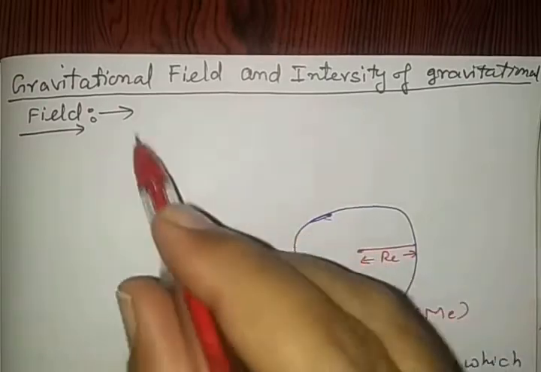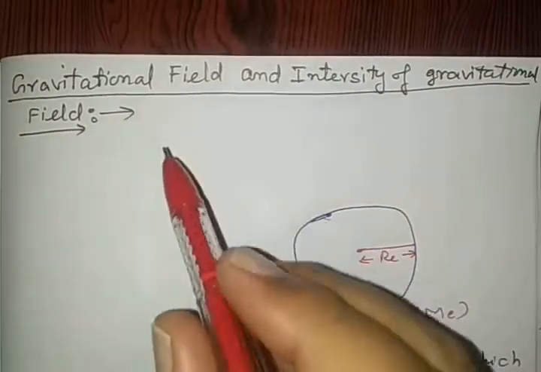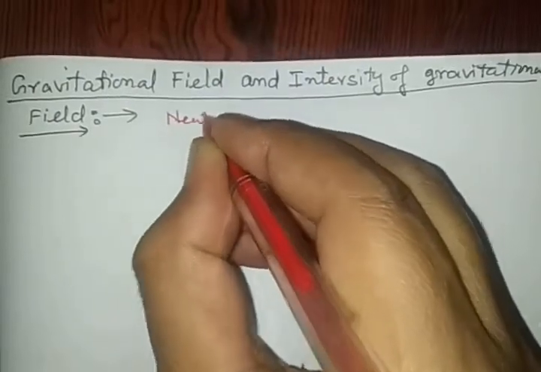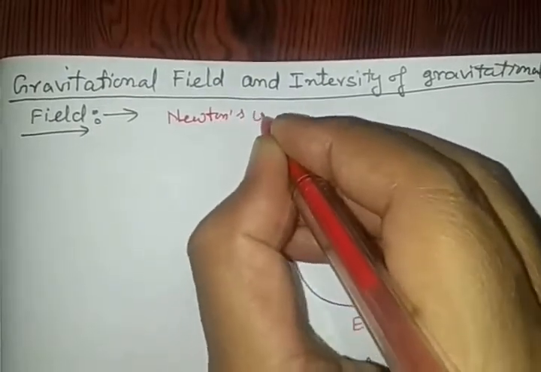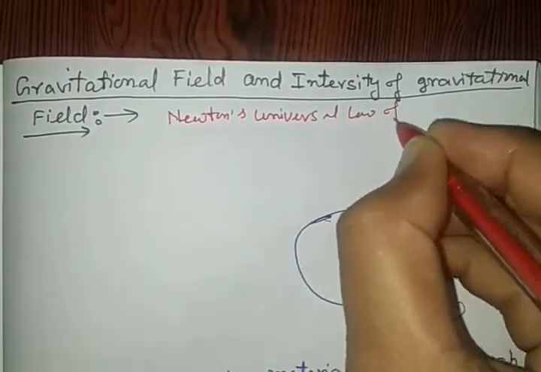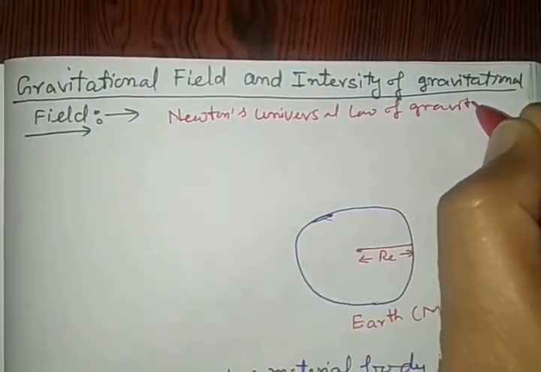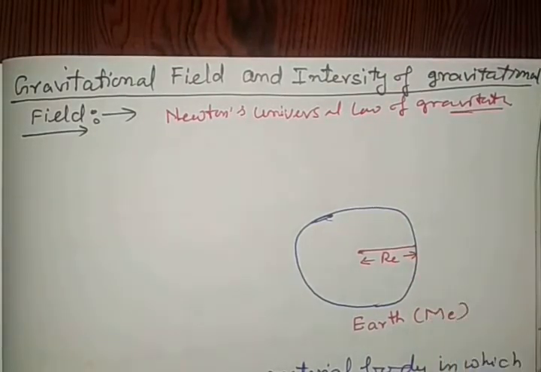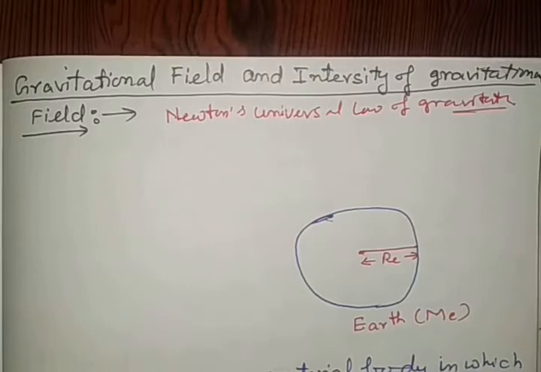Right? The concept of gravitational field can be understood by Newton's universal law of gravitation. We know according to Newton's universal law of gravitation, between any two particles in the universe, a force of attraction acts.